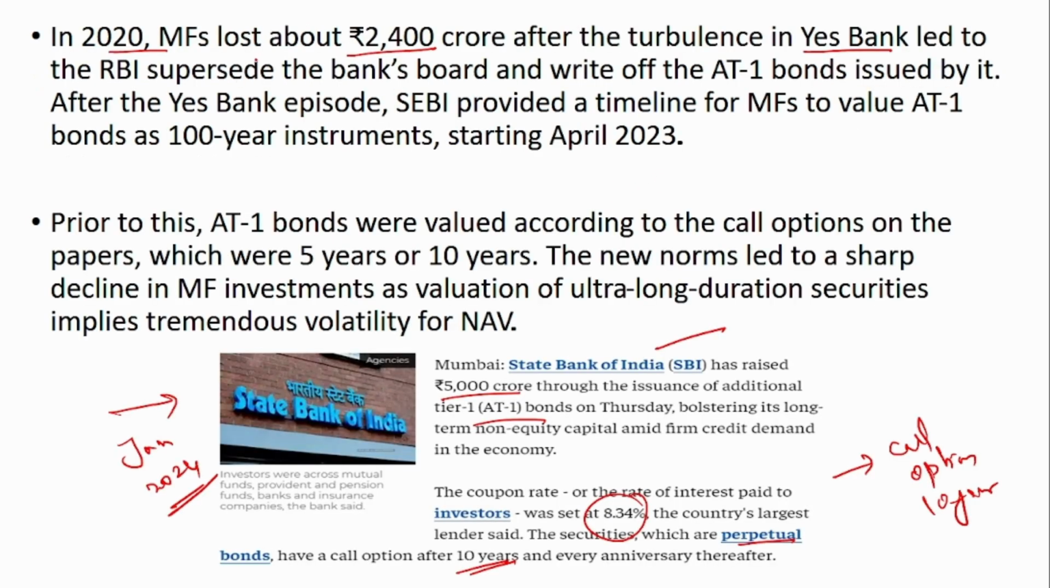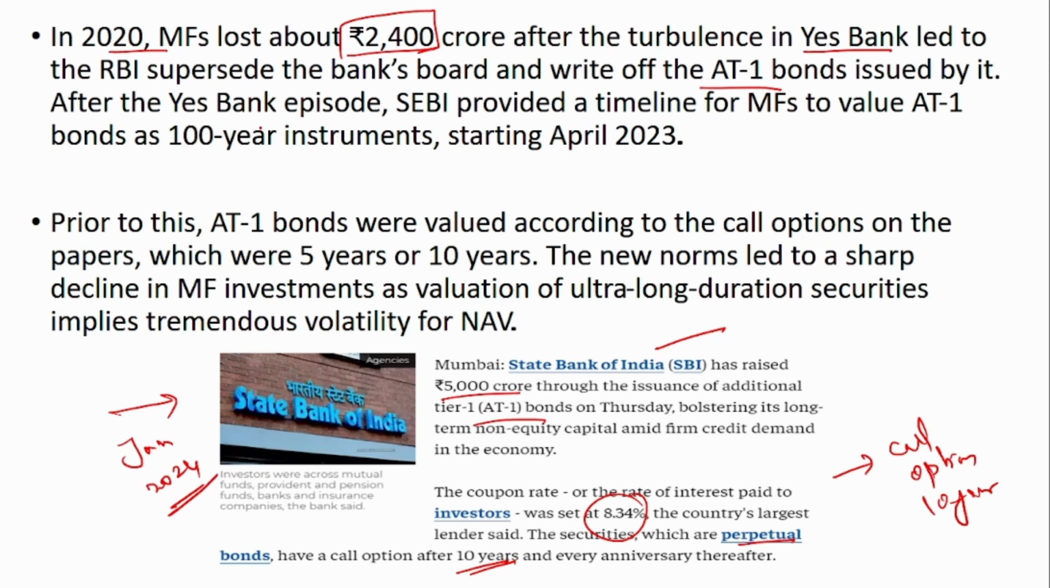In 2020, mutual funds lost about 2,400 crores after the turbulence in Yes Bank. We know that additional Tier 1 bonds of around 9,000 crores were written off. So the Yes Bank's Tier 1 bonds were written off, and a lot of people lost their money. That is mainly mutual funds and highly sophisticated investors, and even certain retail investors to whom the bonds should not have been sold. They have been sold and they have also lost the money.